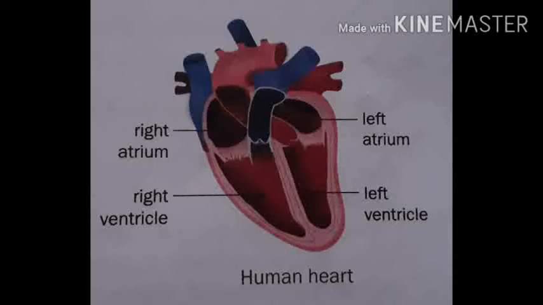Children, you know what is the main function of the heart? The main function of the heart is to pump blood containing oxygen and nutrients to all the cells in the body. It also receives blood containing carbon dioxide from all the parts of the body and pumps it to the lungs for purification. And the rhythmic movement that the heart makes while pumping blood is called heartbeat.